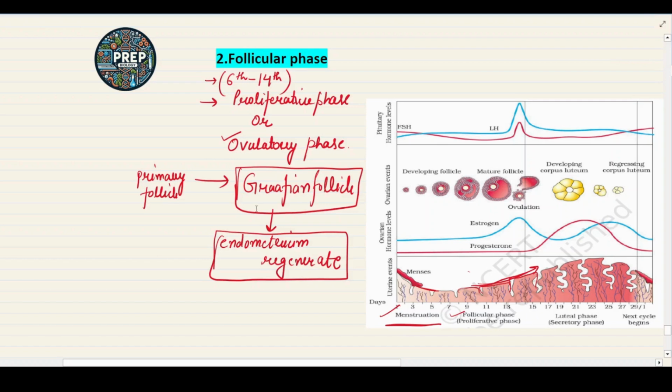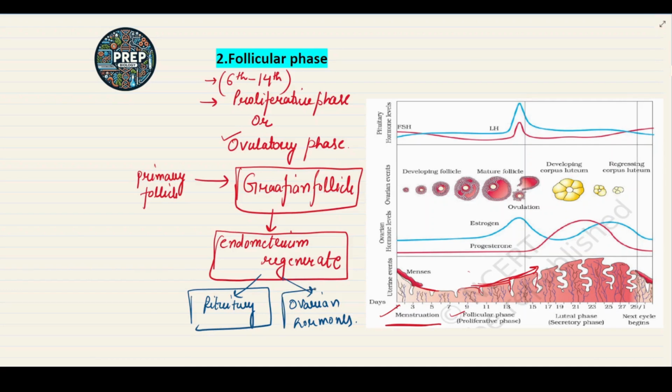Okay, so when the endometrium regenerates, it will induce some pituitary hormones and ovarian hormones.